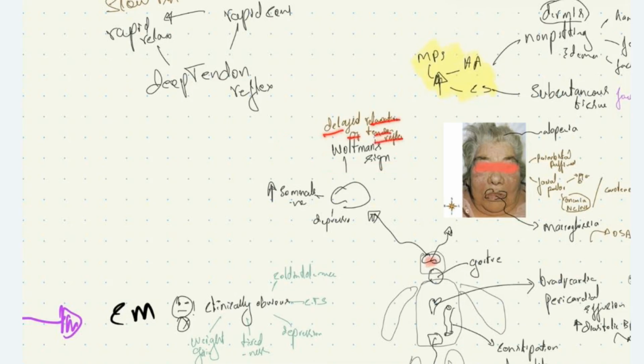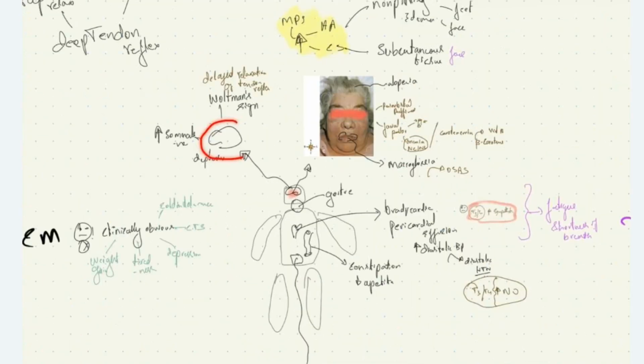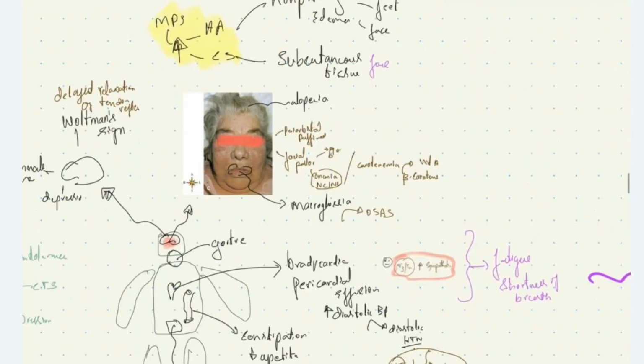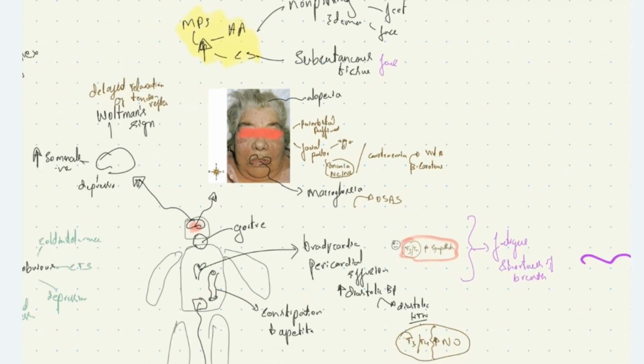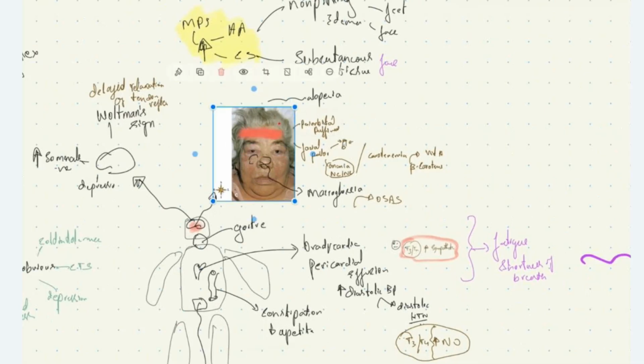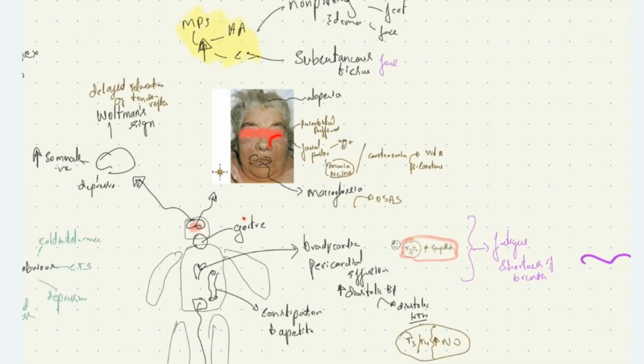We finished with CNS manifestation. What are the manifestations that we see in face? We have hypothyroid facies, where we see periorbital puffiness due to deposition of glycosaminoglycans around the orbit. Periorbital puffiness. You can see in this patient periorbital puffiness. We can see facial pallor.